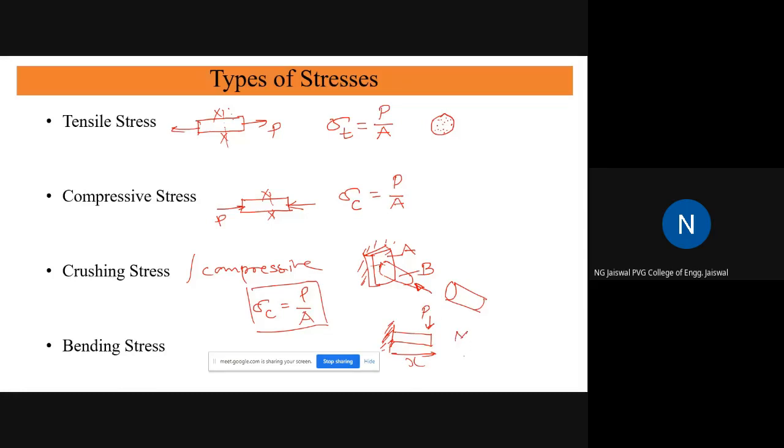Suppose this is some distance x, and this is some force P. At the XX location, the bending moment M_B is equal to P into X. If you take a different location, say Y, then at the Y location it will be equal to P into Y. So the existence of bending moment will be there.